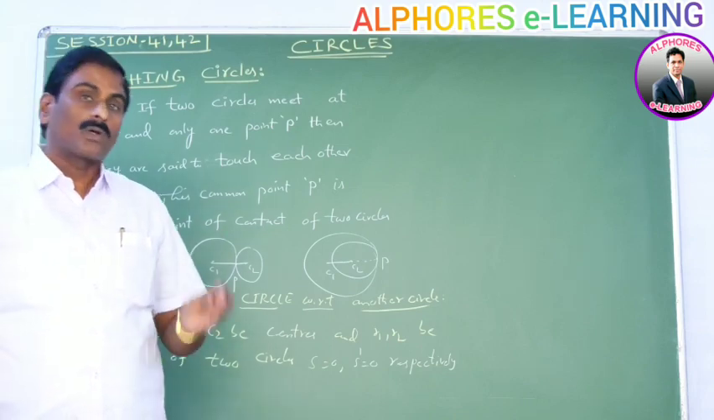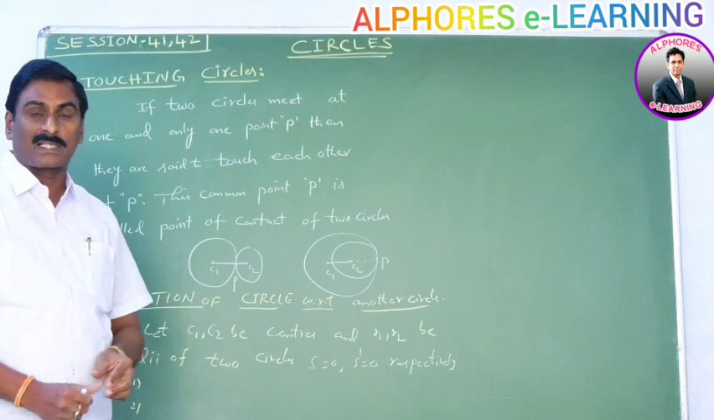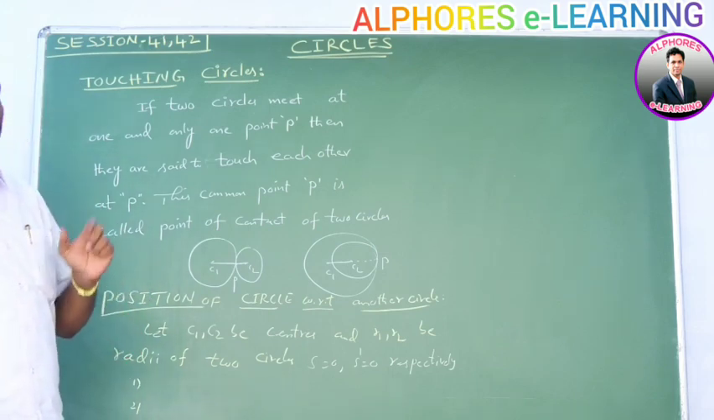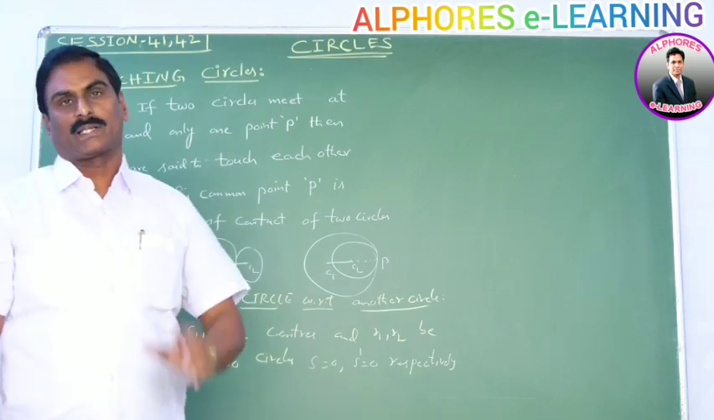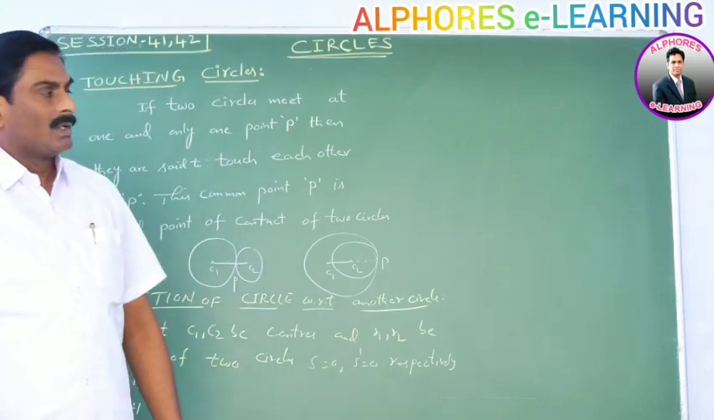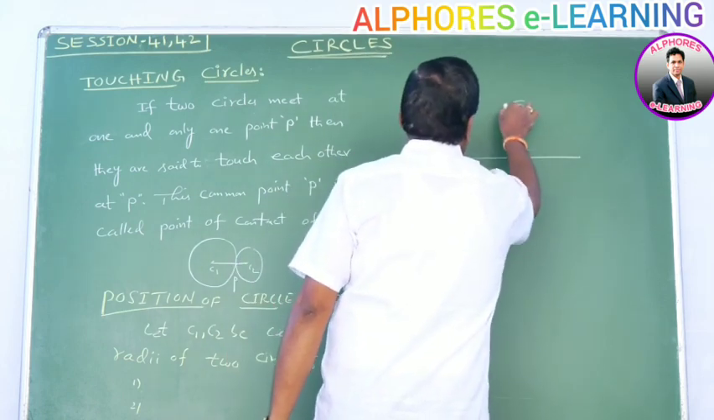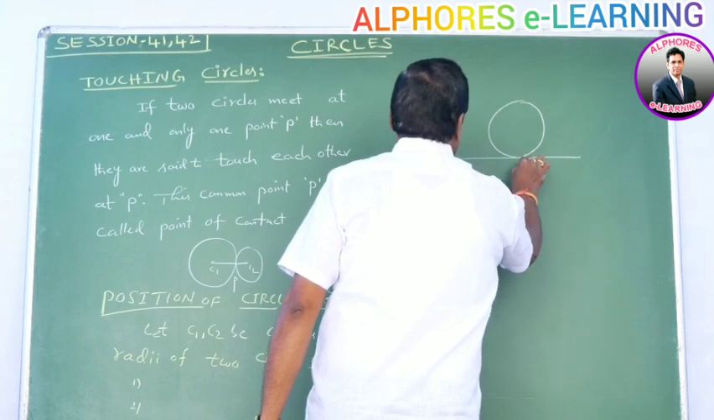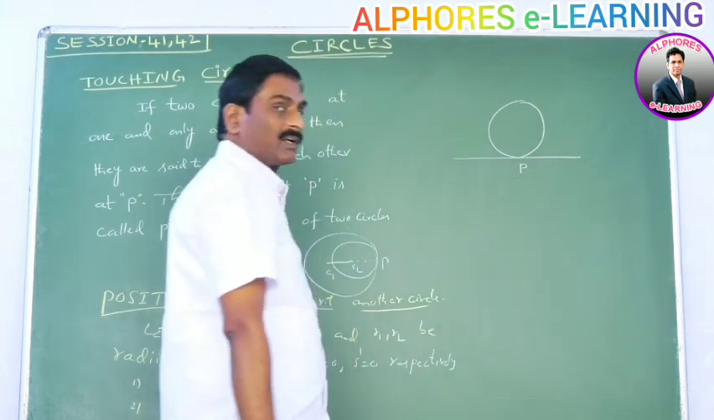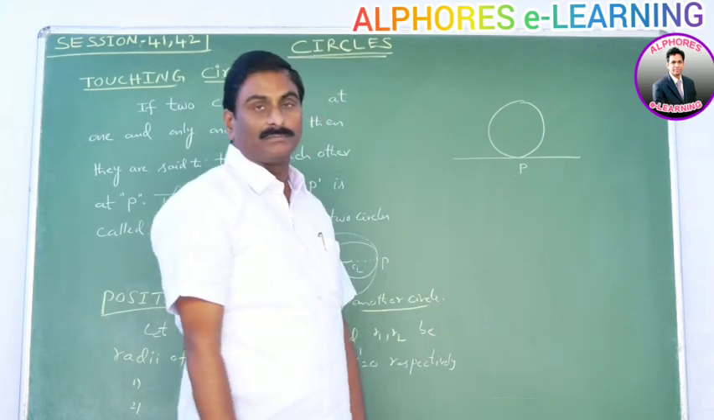Before we enter into this chapter, that means position of a circle with respect to another circle, first we learn about touching circles. What are touching circles? Suppose this is a line and this is a circle. This circle and line have only one common point. That point is said to be the point of contact. In this case, the line is said to be tangent to the circle.